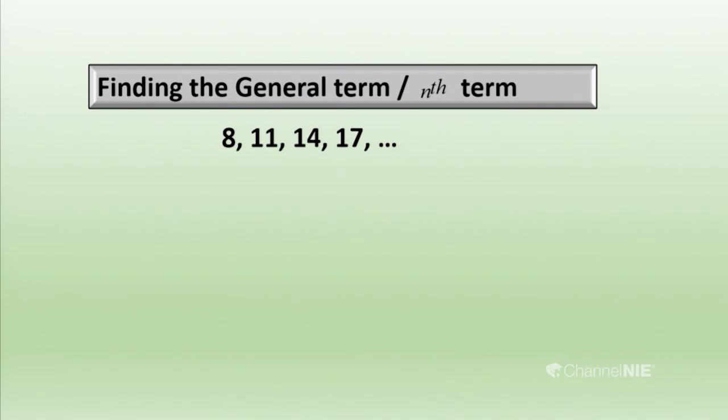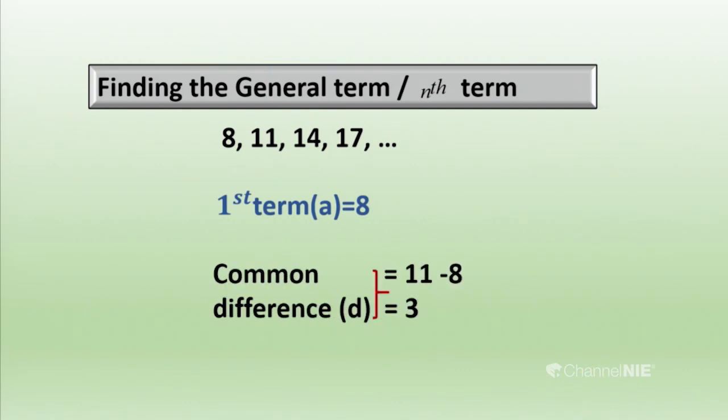Here I will show you how it comes. The first term is 8, and we can represent the first term of any arithmetic progression using A. In this progression, the first term is 8. The common difference of this progression is D, and D is 3. How did I get that? 11 minus 8 gives 3. Let's see how we can make the general term of this arithmetic progression.